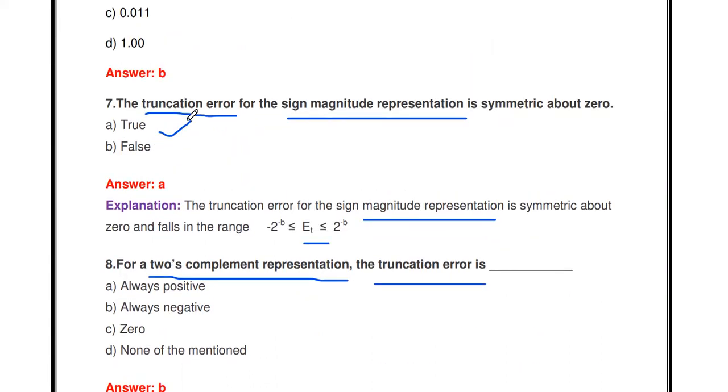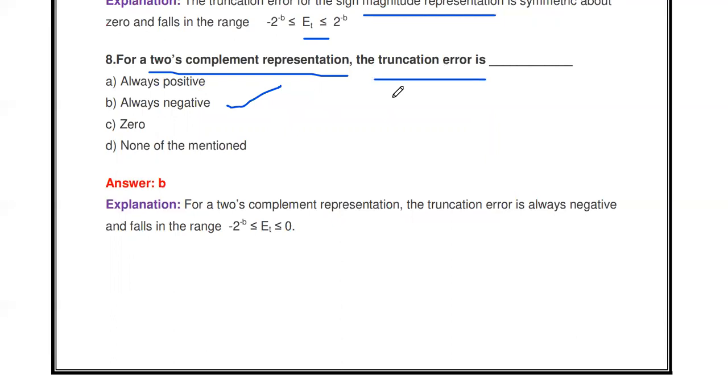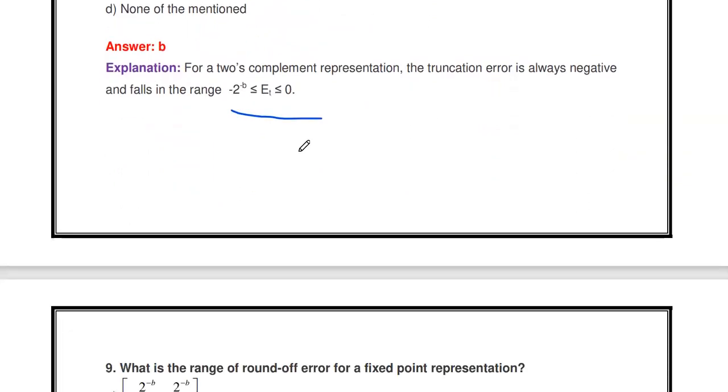For sign magnitude representation it is symmetric about 0, so the truncation error takes negative as well as positive values. In 2's complement representation, the truncation error is always negative. It lies between minus 2 to the power minus b and 0. That's why the truncation error is always negative for 2's complement representation. So just remember these truncation error answers.